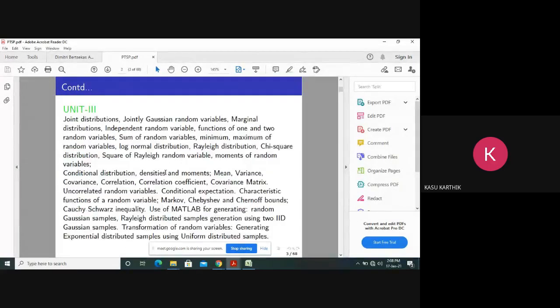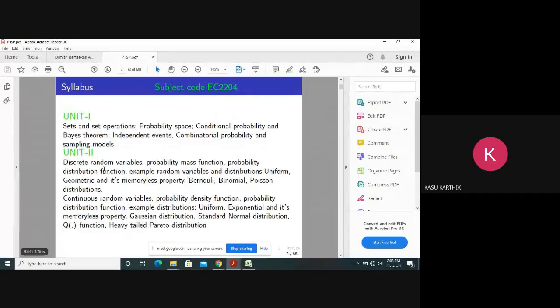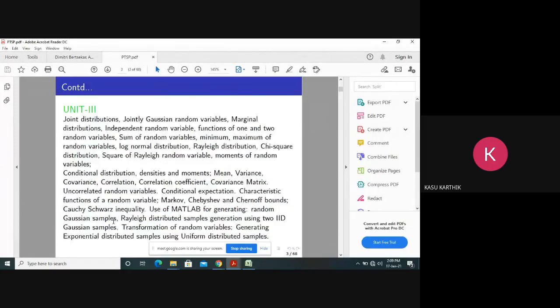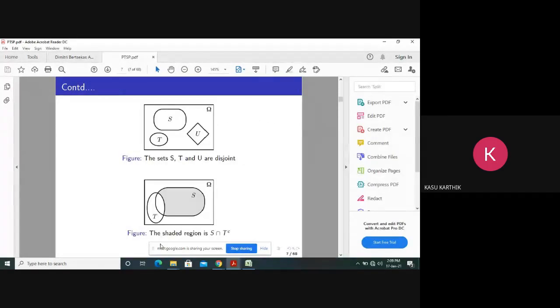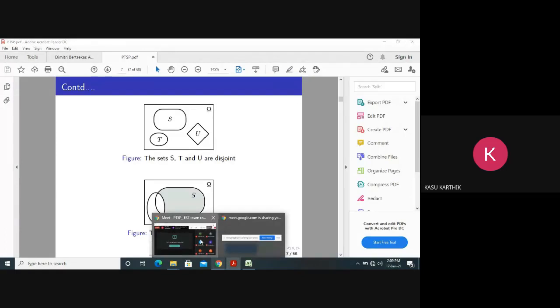Correct? Okay. So coming back to the second unit, now we discuss discrete random variables, probability mass function, probability distribution functions, example random variables, distributions: uniform and its memoryless property, Bernoulli, binomial, Poisson distributions. Now this is for discrete random variables. The same thing can be done for continuous random variables. Now in the PPT we have only important topics, not all topics.